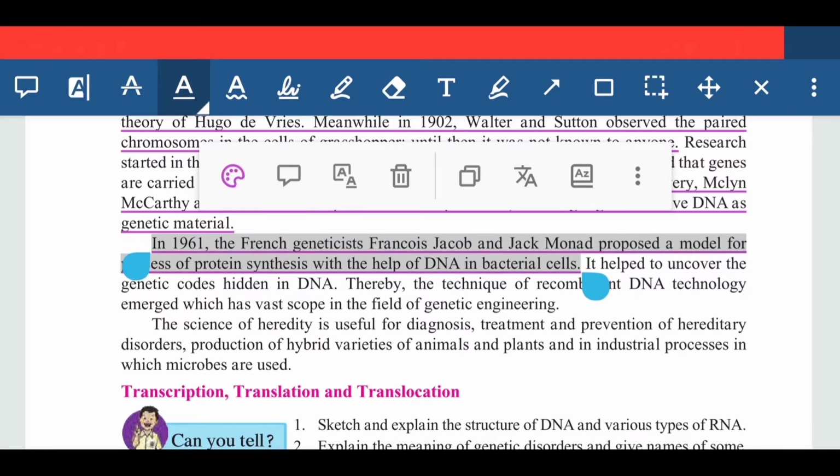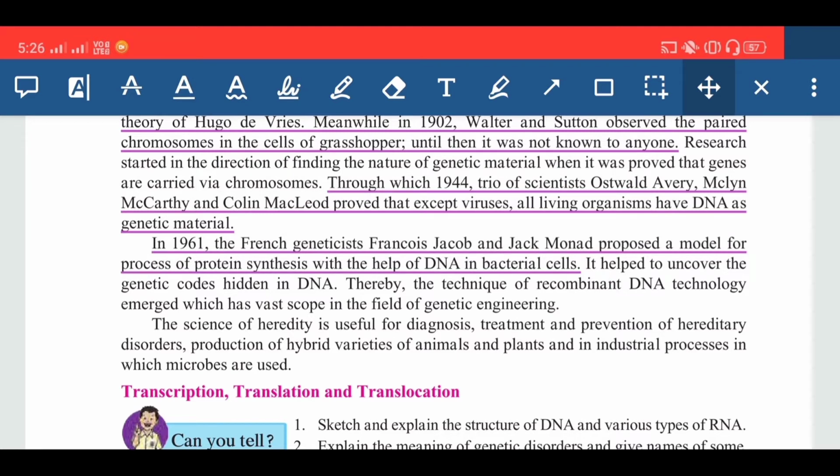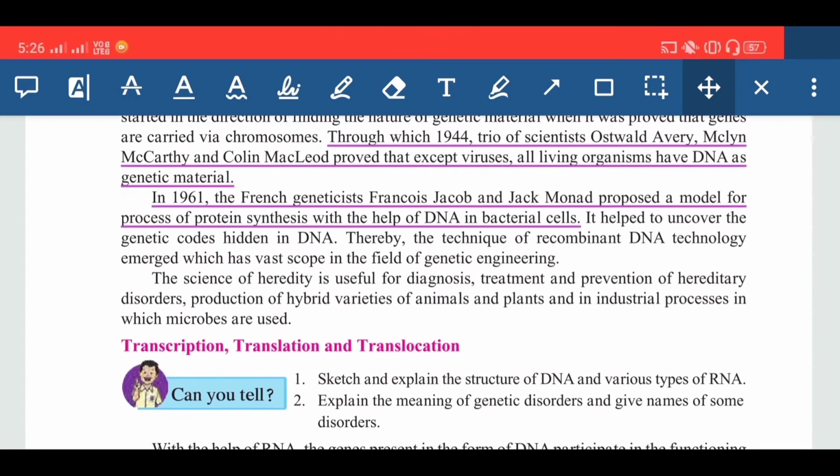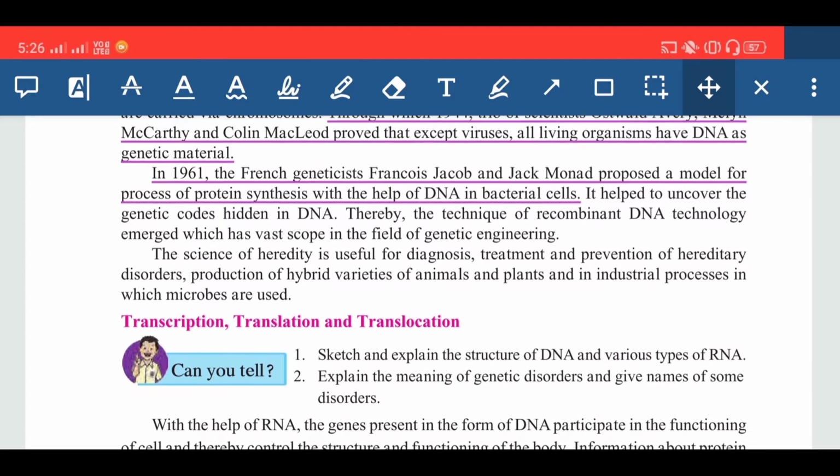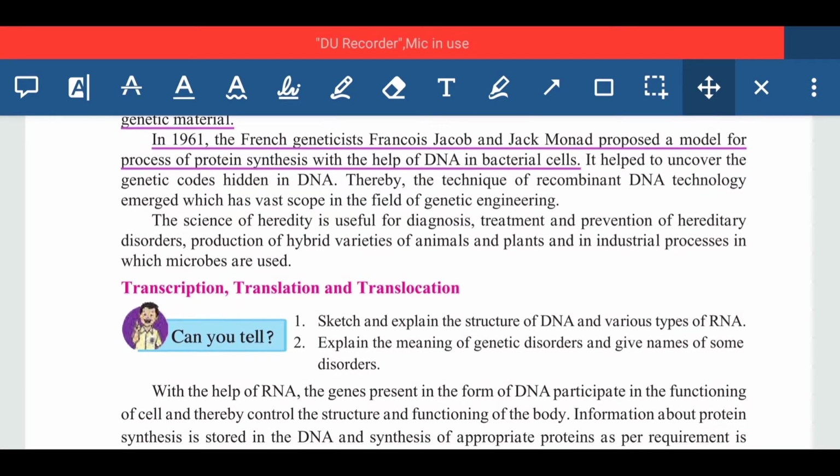Next, it helped to uncover the genetic codes hidden in the DNA, and thereby the technique of recombinant DNA technology emerged, which has vast scope in the field of genetic engineering. The science of heredity is useful for diagnosis, treatment and prevention of hereditary disorders, production of hybrid varieties of animals and plants, and in the industrial processes in which microbes are used.